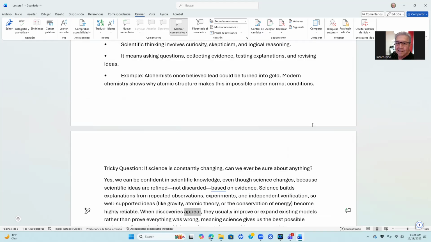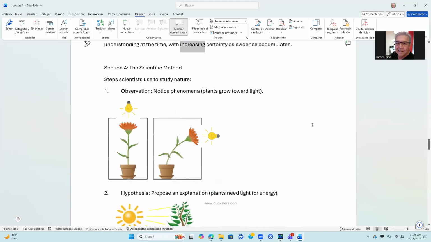When discoveries appear, they usually improve or expand existing models rather than prove everything was wrong, meaning science gives us the best possible understanding at the time, with increasing certainty as evidence accumulates.